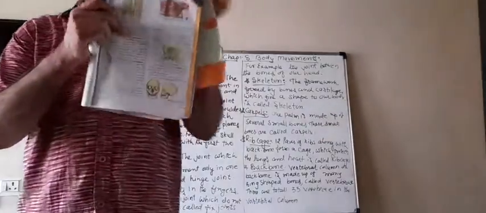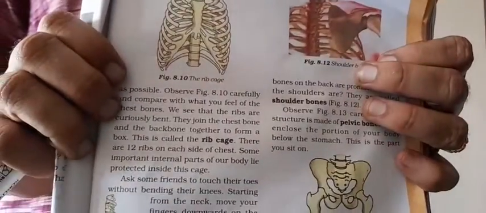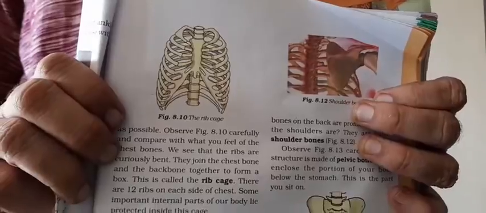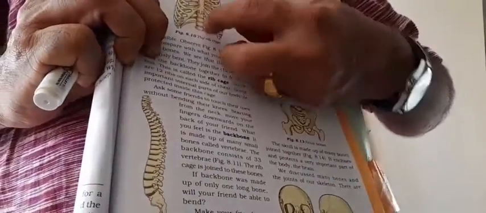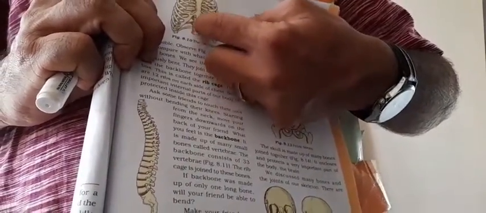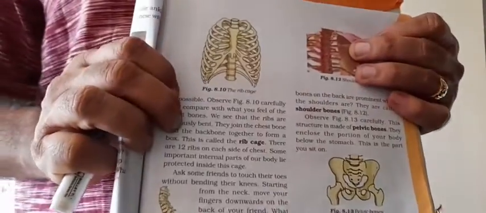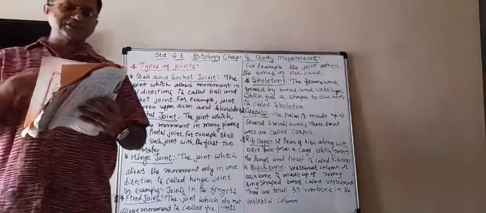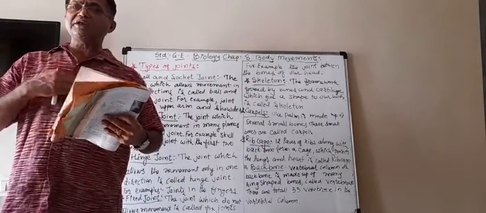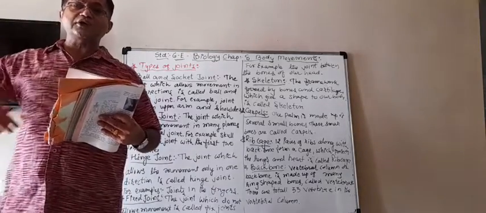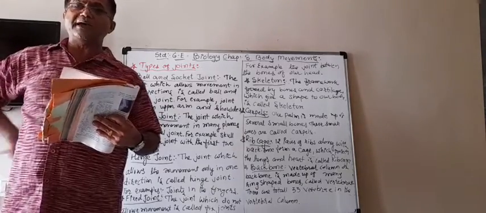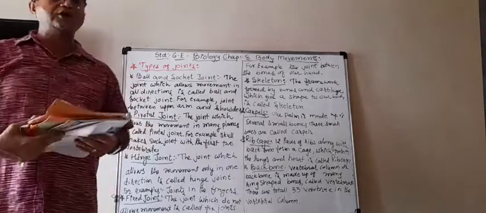You can see that picture. All these bent things, on both sides, are known as the ribs, and at the back they are connected with the vertebral column or the backbone. In the front they are with the chest bone. So the chest bone is here in the middle, at the back there is the backbone, and the ribs go from front to back.